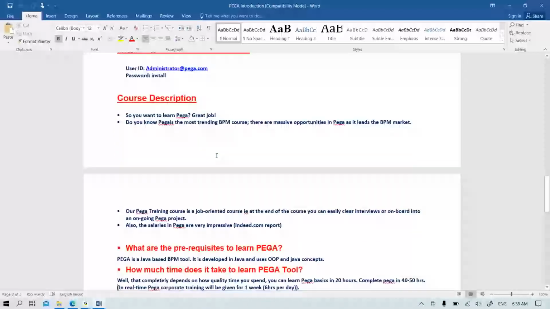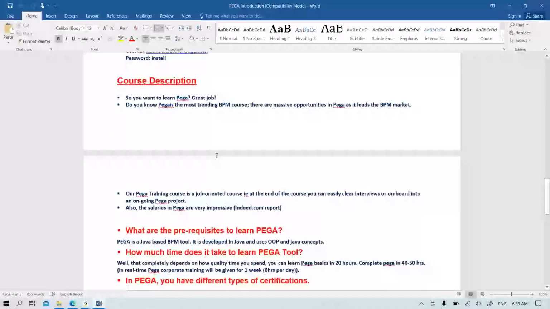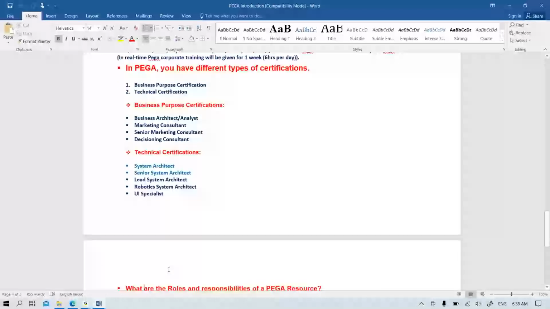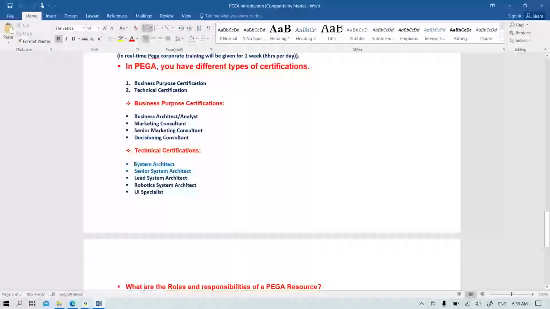And other than this, PEGA basically has some other roles. There are business related courses and technical related courses. Whatever we are going to learn here, we are going to learn particularly at the developer level. That is called system architect, because 90% of the jobs we apply for in PEGA will be these two roles.